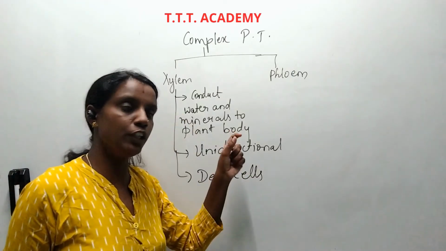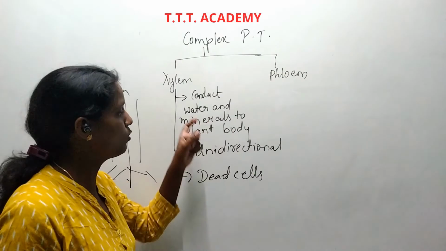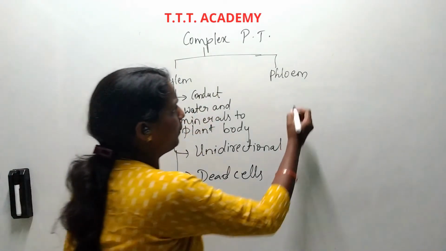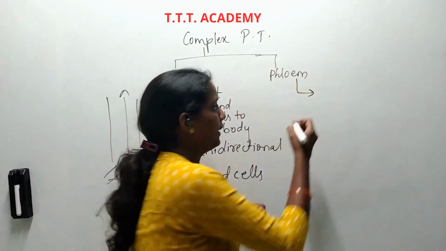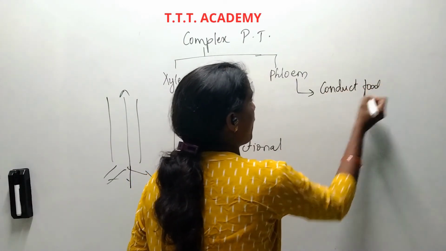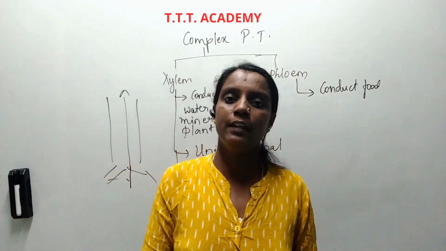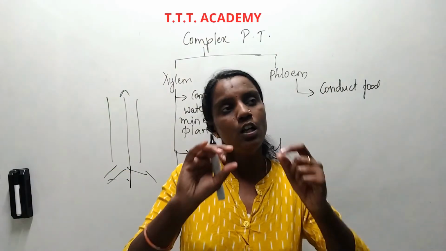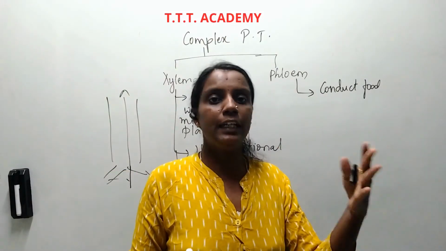So xylem conducts water and minerals, that means it transports them through all parts of the body from the root. Coming to the phloem, phloem tissue conducts food from the leaves to all parts of the plant body. You know that leaves prepare the food because they have chlorophyll pigment and are green in color. Not only leaves, wherever green color is there, they prepare food, but mainly it is in the leaves.